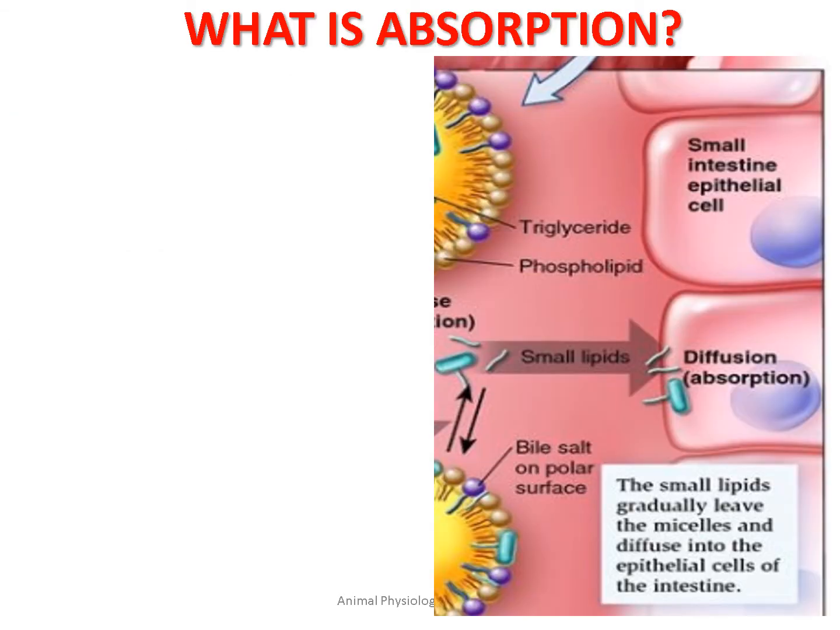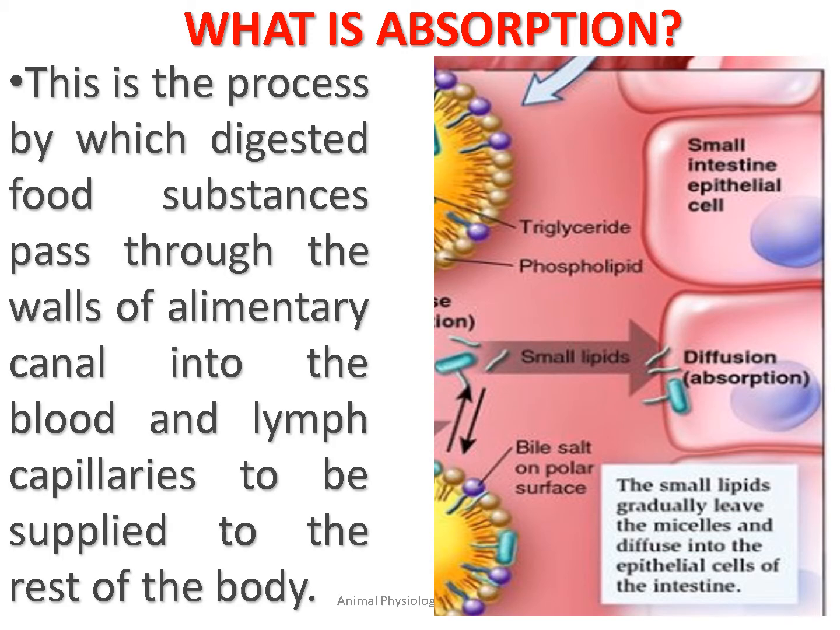So what is absorption? Whatever food we take, it should be absorbed by our body, isn't it? So here we see what is absorption. This is the process by which digested food substances pass through the walls of the alimentary canal, then into the blood and lymph capillaries to be supplied to the rest of the body.